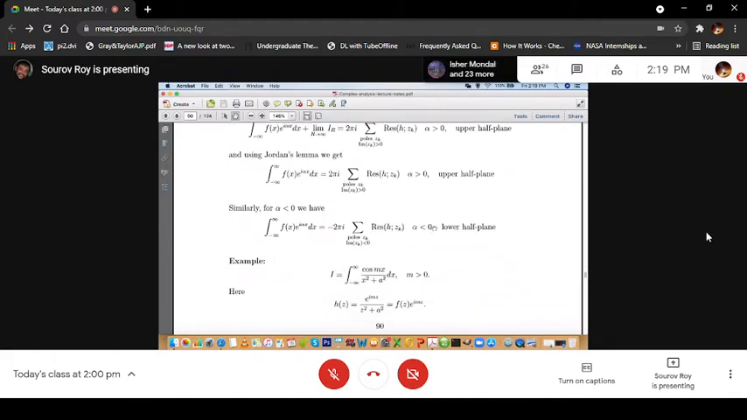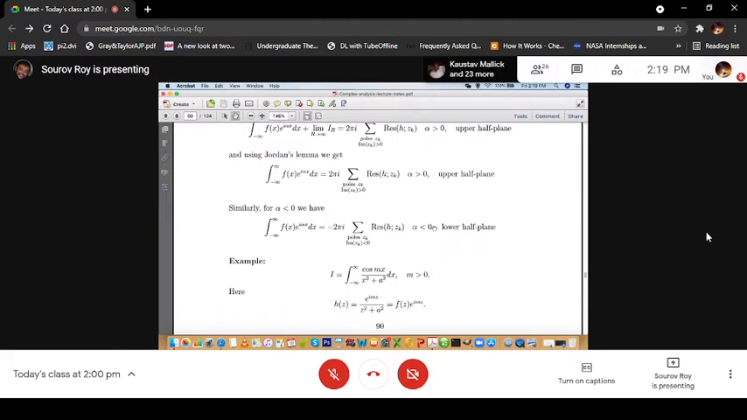Similarly, for the case of alpha less than 0, we have a minus sign there because the contour is in the lower half plane, so it is going in the clockwise direction, so negatively oriented.